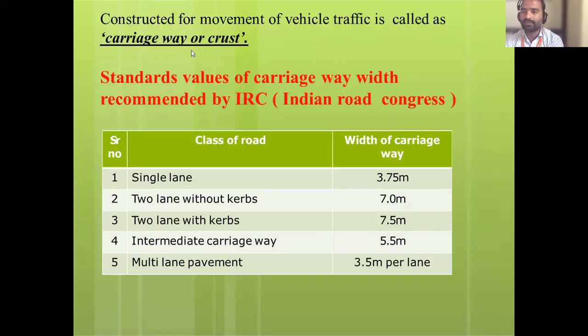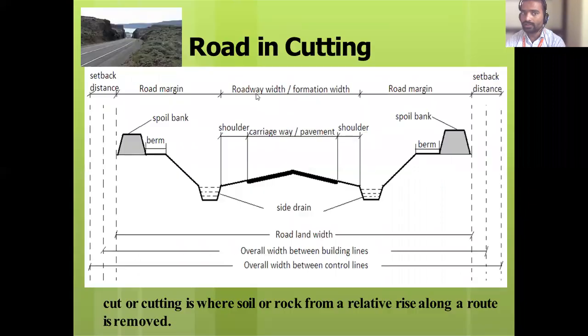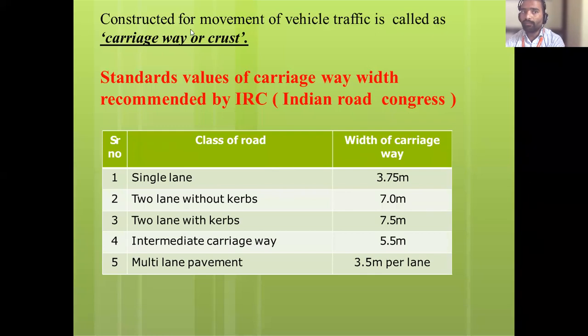Next, what is carriageway? Okay, so we are talking about carriageway. Carriageway is constructed for the movement of the vehicle traffic, it is called carriageway or crust भी बोल सकते हैं. The part of the road which is constructed for movement of the vehicle traffic is called carriageway. All of you are getting? So this is called carriageway. It is the part of the road which is constructed for the movement of the traffic.